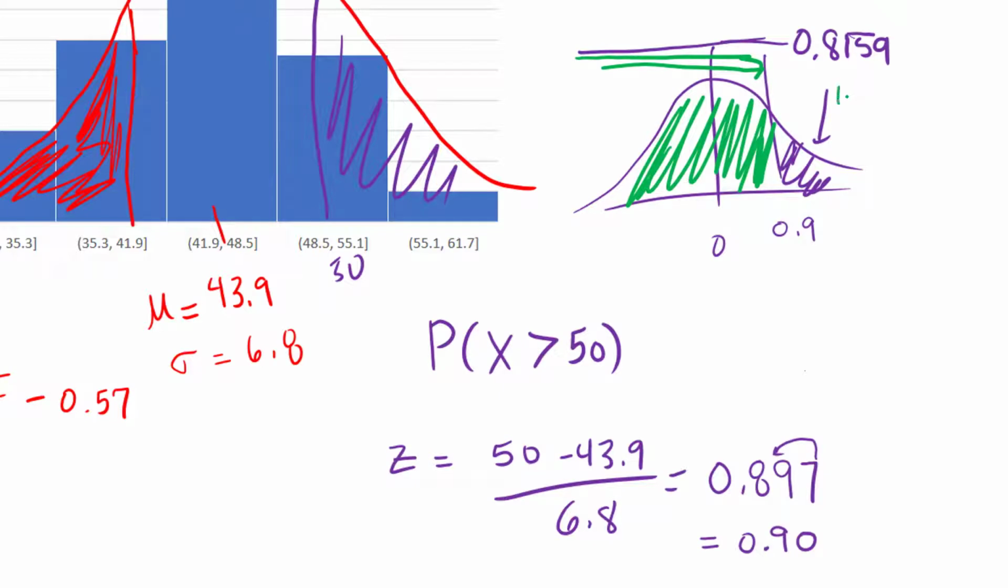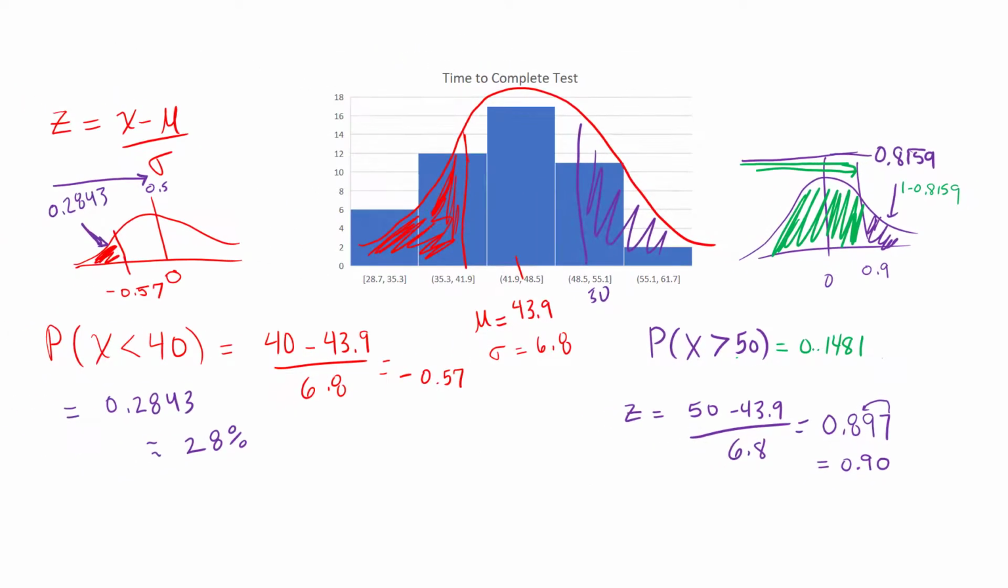So to find it, I need to take 1 minus 0.8519, and I get 0.1481. So it's important that you understand, and I normally just tell students if it's less than, just read the table. If it's greater than, always do 1 minus the value.